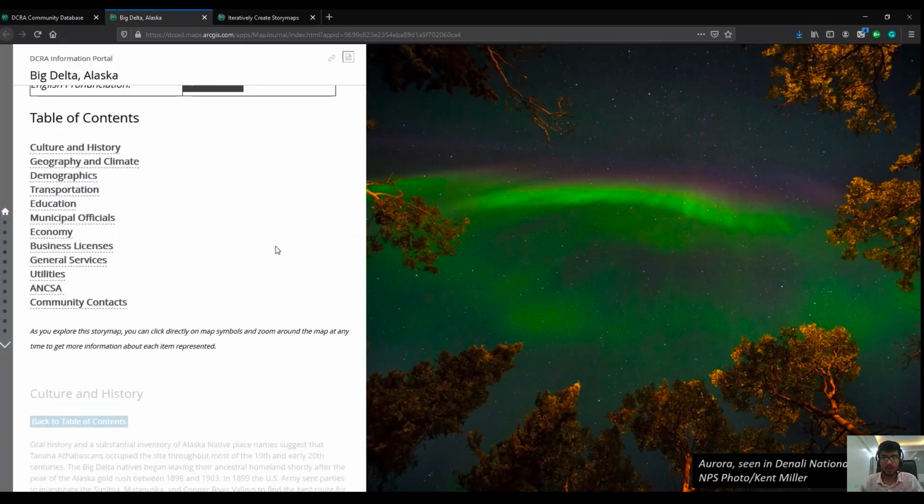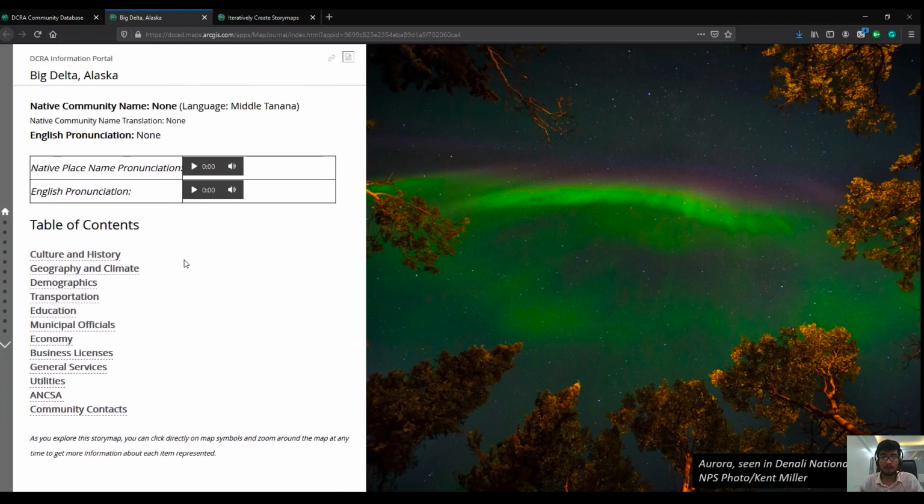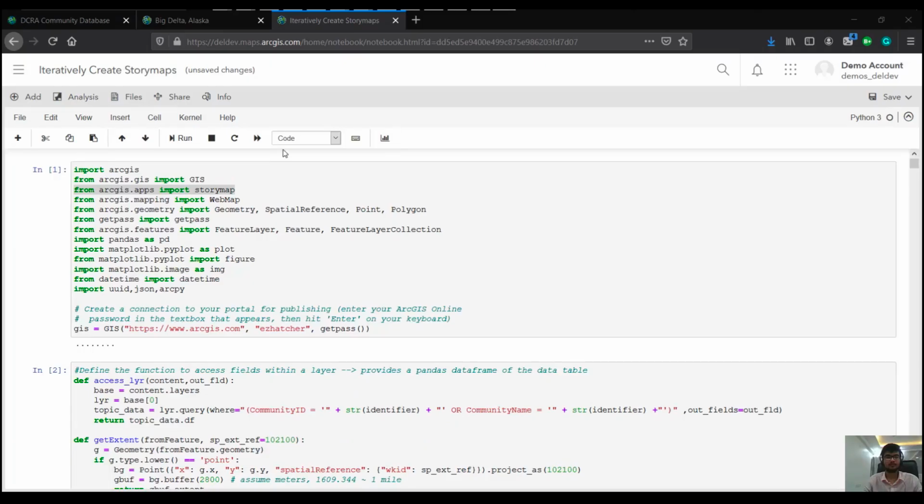You can see that this story map is beautifully created. It has mixed media and a rich table of contents. It takes a lot of effort to bring one of these story maps to life. One has to integrate information from a variety of sources, think about cartography and think about presenting it in a compelling manner. And imagine doing it 347 times for each one of their communities and updating them when there is underlying information that changes. This calls for automation, and that's what the GIS analysts at DCRA did.